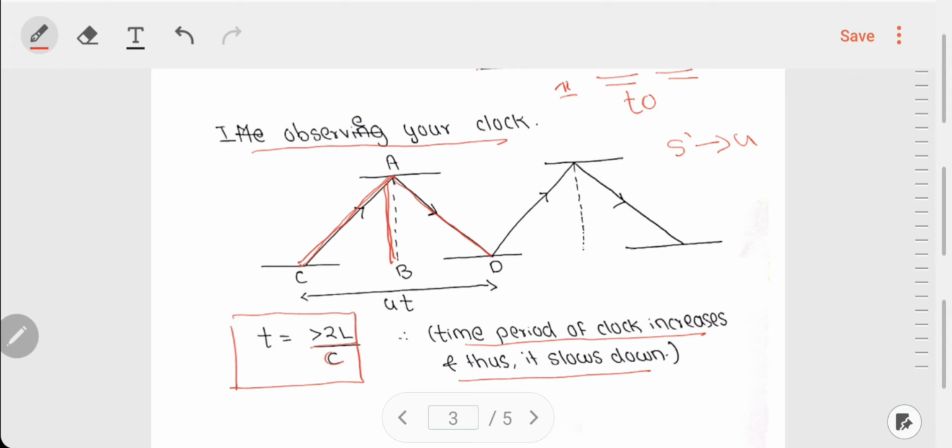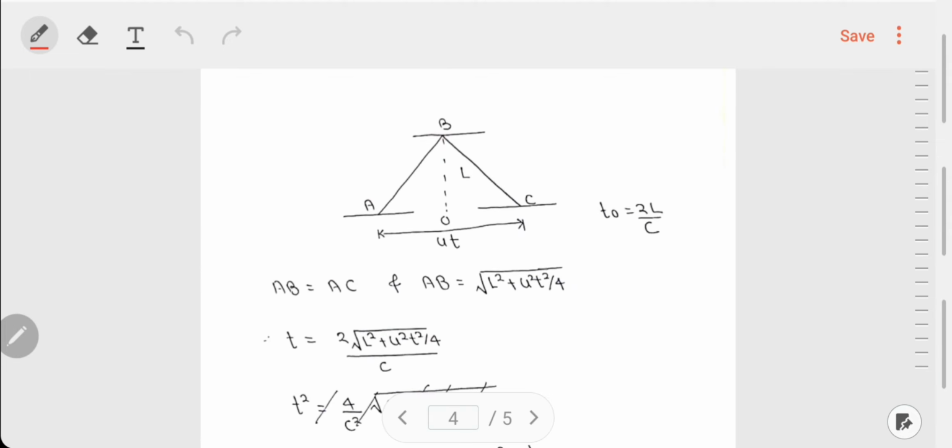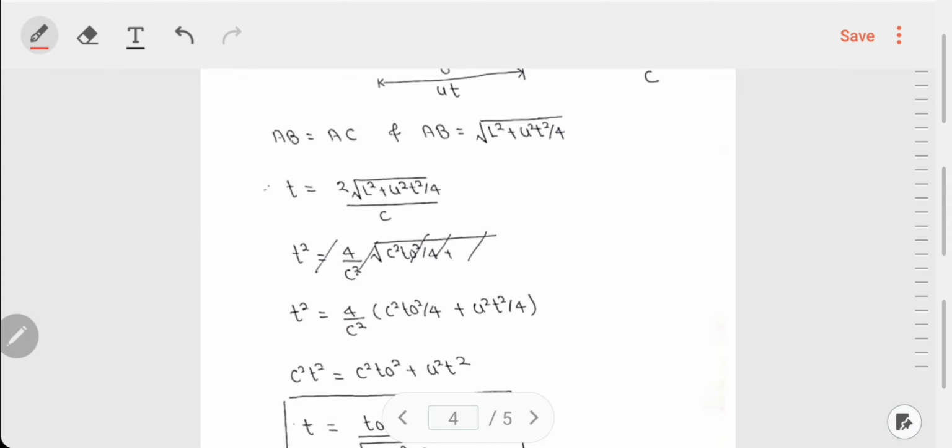Now let us calculate by how much this time period differs. Let us do some detailed calculations. Now when I see your clock, the light beam starts at A, it reaches B, and then bounces back from B and reaches C. Okay. So this path ABC has happened during the time period in your frame, that is T. Let us say that the time is T. Okay.